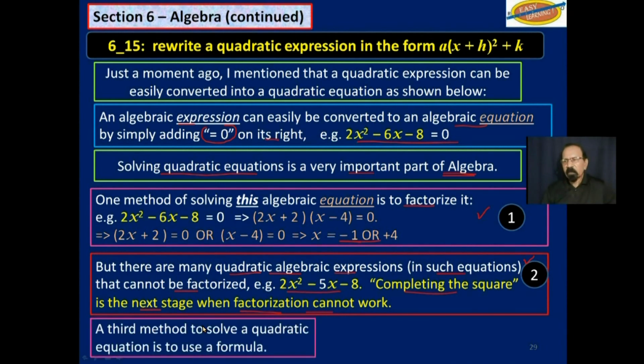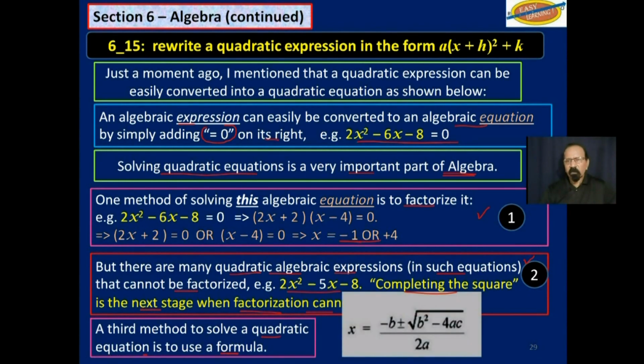Now, a third method to solve a quadratic equation is the use of a formula, and this formula is actually given in the list of formulae that you will get for your examination. It looks like this. x is equal to negative b plus or minus the square root of b squared minus 4ac, over 2a. So those are three methods of solving a quadratic equation.